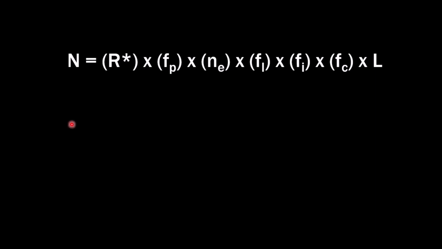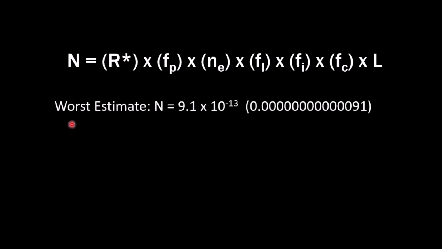Now, even though this is not supposed to be solvable, I do want to throw out some numbers that have been tossed around. Here's the worst case scenario. If you put all pessimistic numbers into the formula, you can see that this is how many communicating civilizations are in the Milky Way. You can see that is well lower than the answer 1. So if this is true, we are alone in our galaxy.